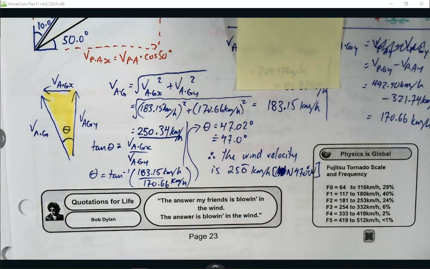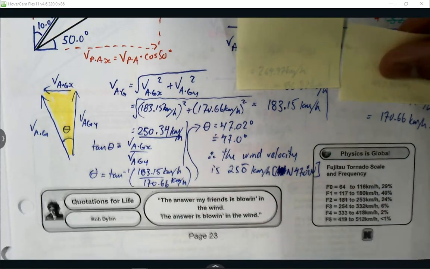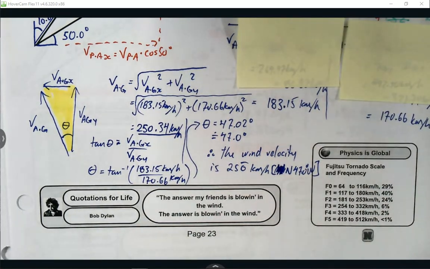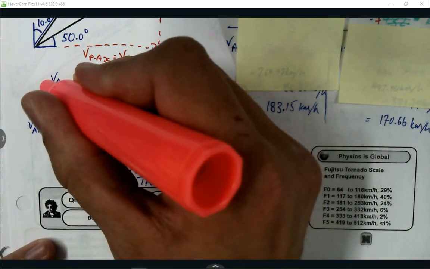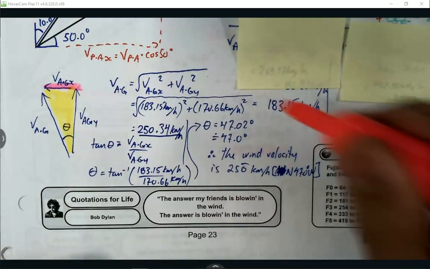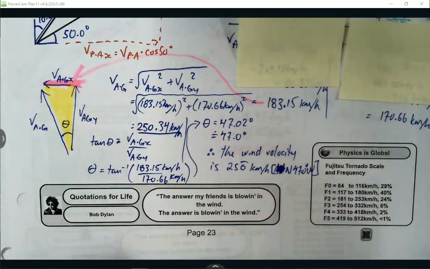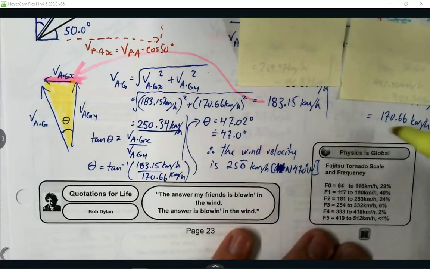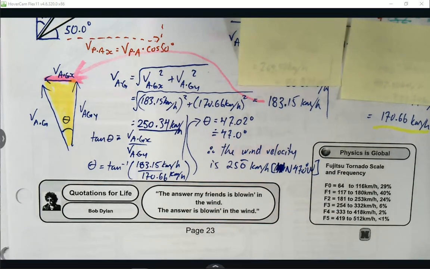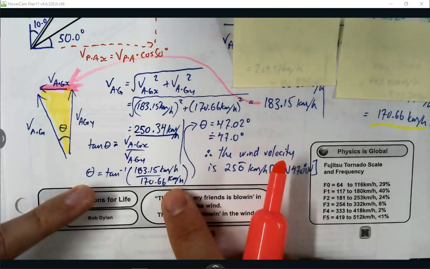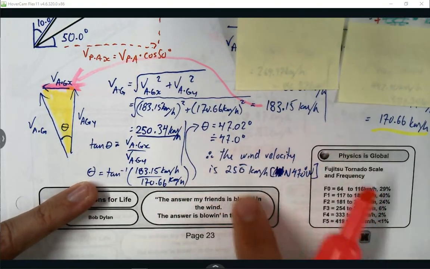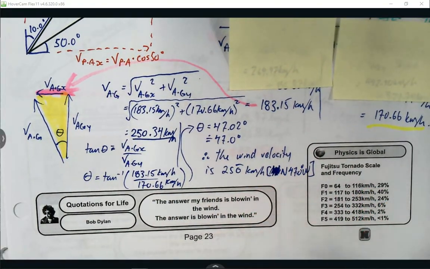I'll color code it again to make sure we're still speaking the same language, even though this is some writing that I wrote down earlier. I've got my x here. This is the same x value. This is my same y value over here. We're going to use Pythagorean theorem to get VAG. We're going to use SOHCAHTOA to get the angle. And in the end, we go up at 250 kilometers per hour, north 47 degrees west.